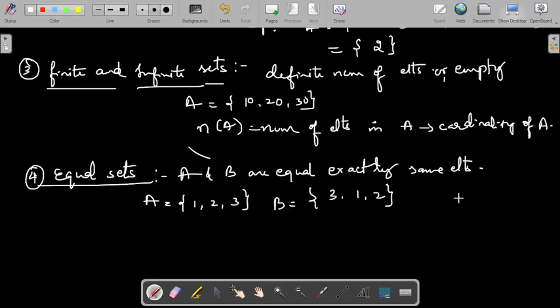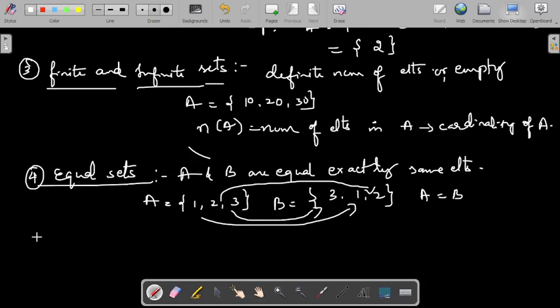These two sets are equal, A equal to B, because though the order is not the same, order is immaterial. They have exactly the same elements. 2 is there in this, 1 is also there in this set. Therefore, these two sets are called equal sets.